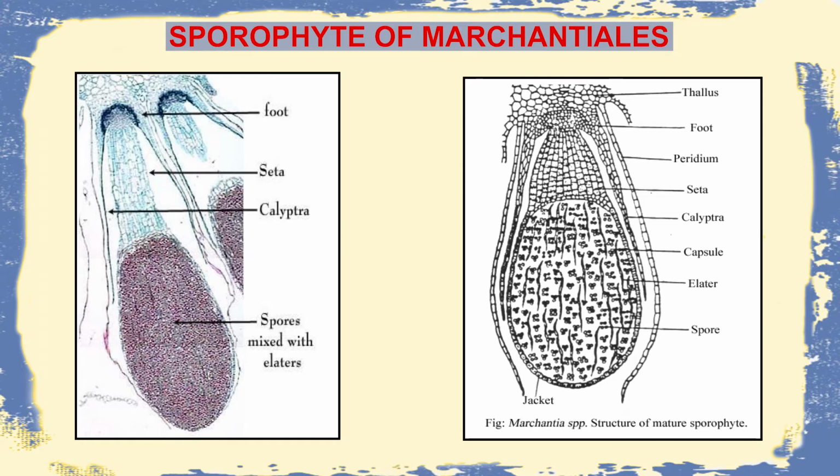In the second diagram, the structure of the mature sporophyte, it is seen to be the same, subdivided into different parts like the calyptra, the seta, and the capsule, which consists of spores and elaters. The most important thing is that the entire structure is protected by an outer external layer, which is the jacket layer.